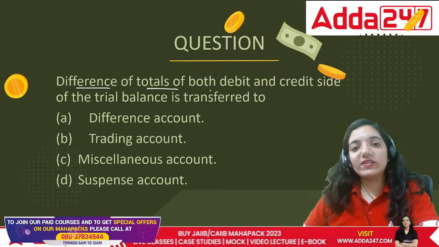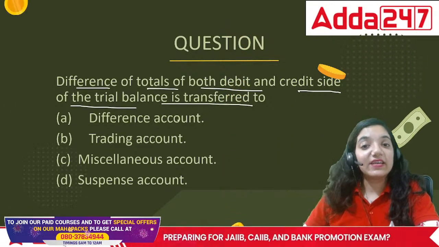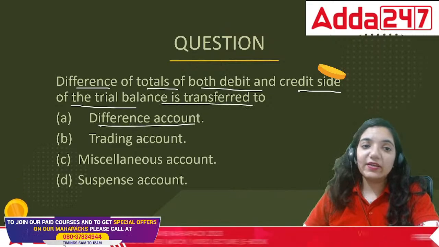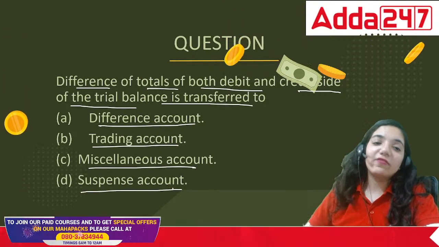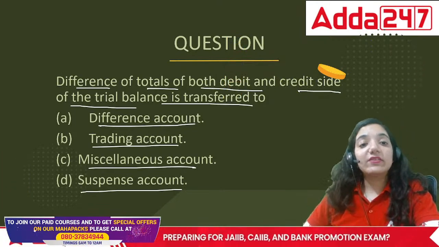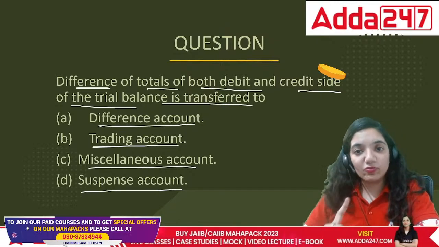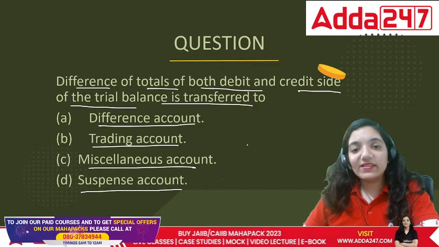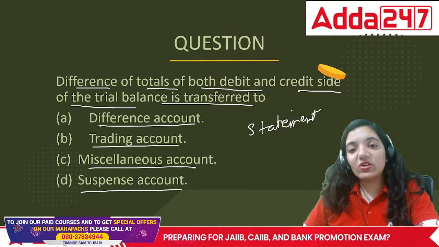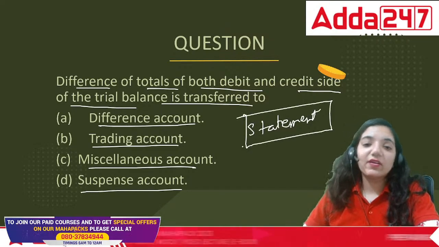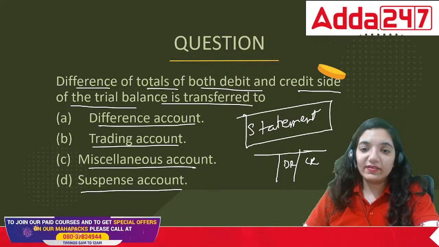Difference of totals of both debit and credit side of the trial balance is transferred to difference account, trading account, miscellaneous, or suspense. See, always remember when we talk about the trial balance, there is a simple rule. Trial balance is actually a statement which records all the things regarding debit and credit.